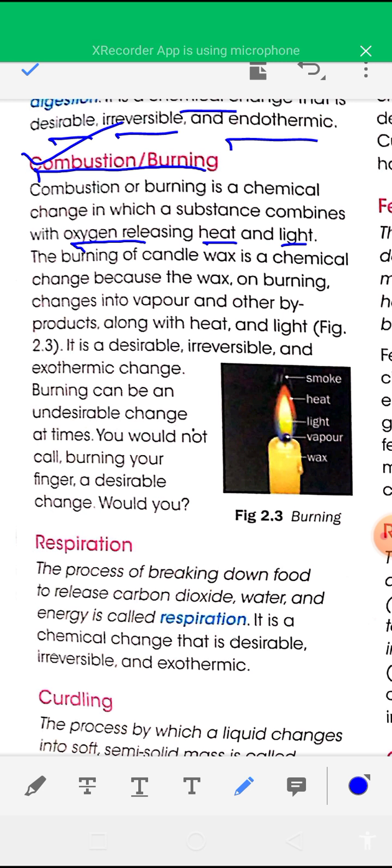Burning of candle wax is a chemical change because the wax on burning changes into vapor and other byproducts along with heat and light. It is a desirable, irreversible, and exothermic change.